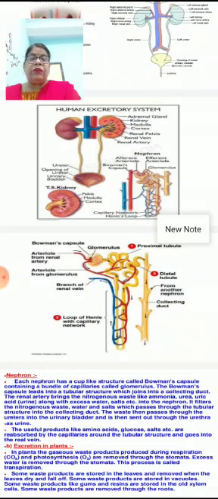In plants, the gaseous waste produced during respiration is CO2, and the gaseous waste produced during photosynthesis is O2, and these are removed through the stomata. Earlier, while I was teaching photosynthesis, I taught you that green leaves of plants have a number of tiny pores which are coordinated with the help of guard cells, and these are known as stomata. One individual is known as a stoma. So a number of stomata are present.